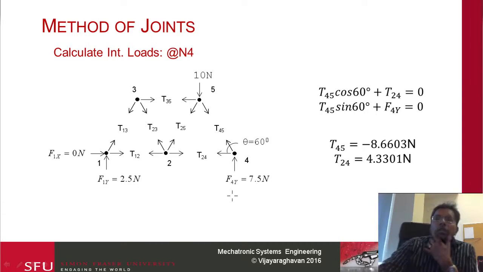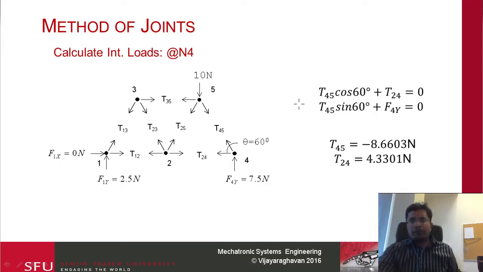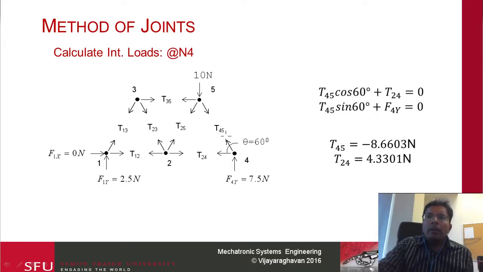The next easier joint to do is actually joint 4, which is very similar to 1. So if we do that, I'm going to keep my signs in track. For the horizontal equilibrium, I'm going to take T45. That's going to be T45 cos 60, which is here, and then T24. Both of them are in the same direction. So I get this equation over here. I do the vertical. This is going to be resolved as T45 sine 60, which is this term, and then F4y going in the vertical direction. So both of these have the same sign.